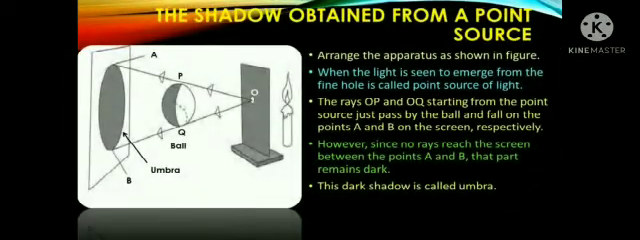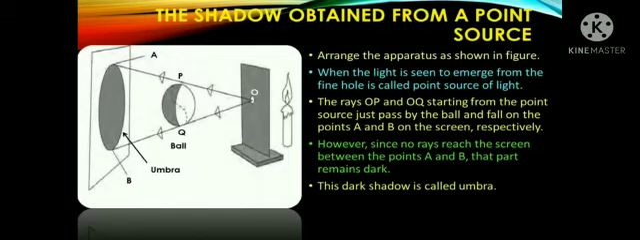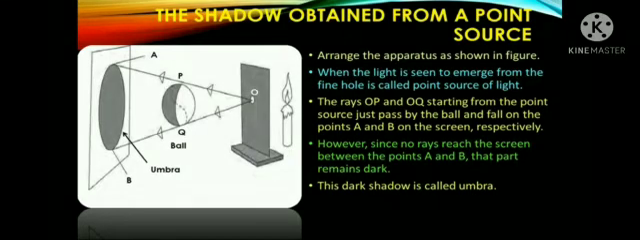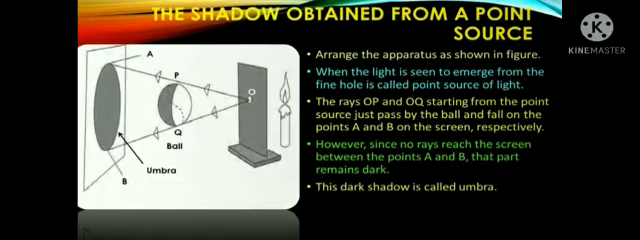The shadow obtained from a point source. Arrange the apparatus as shown in the figure. When the light is seen to emerge from the fine hole, it is called a point source of light. The rays OP and OQ starting from the point source just pass by the ball and fall on the points A and B on the screen respectively. However, since no rays reach the screen between the points A and B, that part remains dark. This is called umbra.